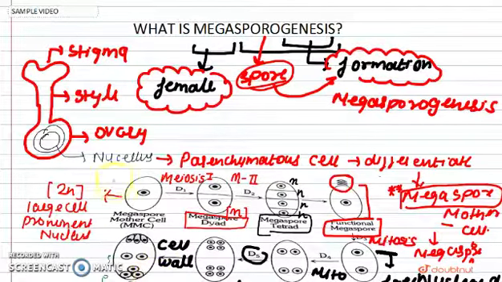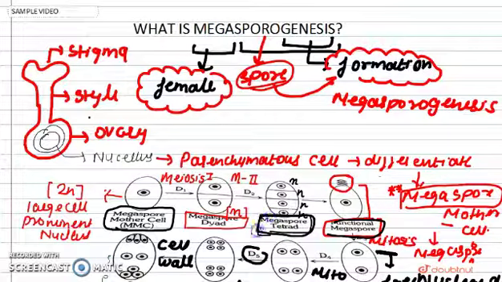Now let us see the meaning of megasporogenesis here. What we have seen is that from a single MMC, we have produced a functional megaspore, or we can say a megaspore tetrad, and this process of formation of megaspores from the MMC will be called megasporogenesis.